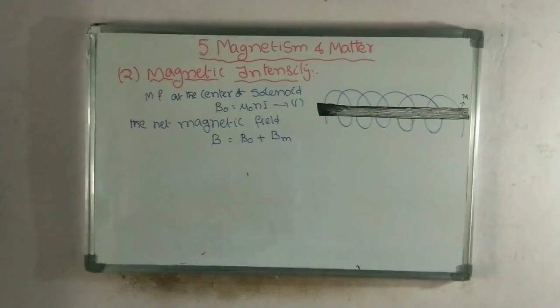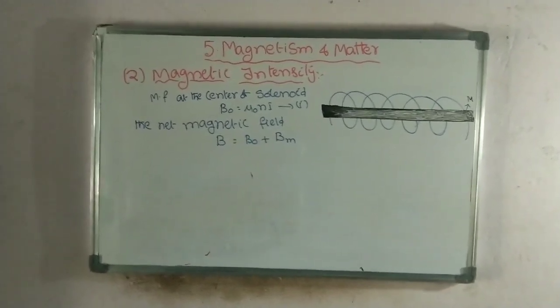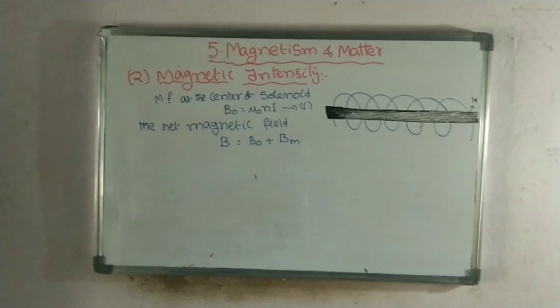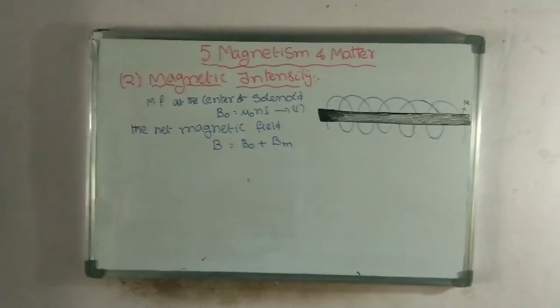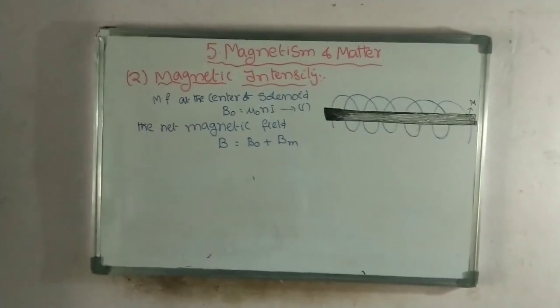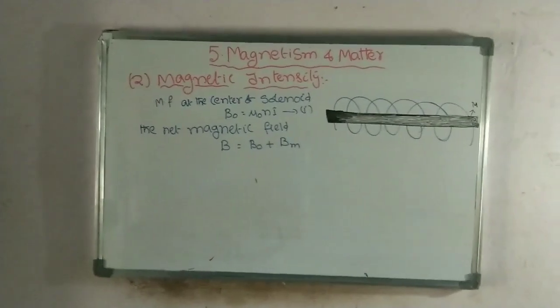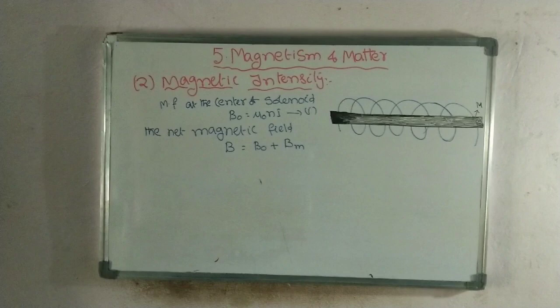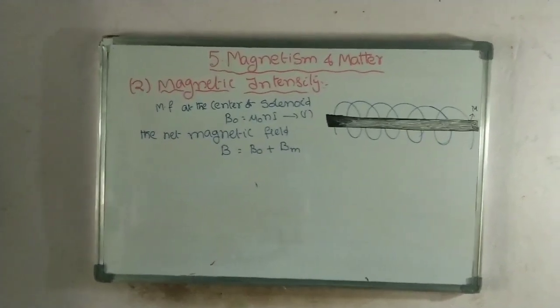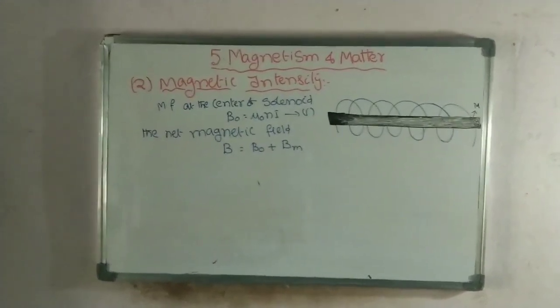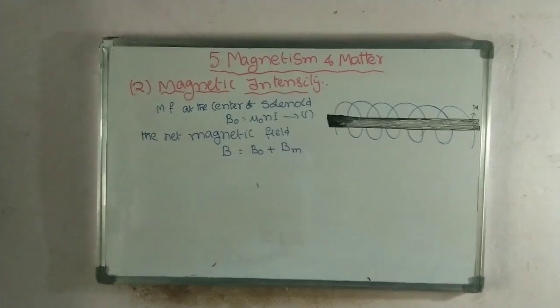Here B naught represents the magnetic field due to the solenoid along its axis. Bm is the magnetic field due to the magnetizing material. So whenever we insert a magnetic material in the magnetic field of the solenoid, it increases the net magnetic field.